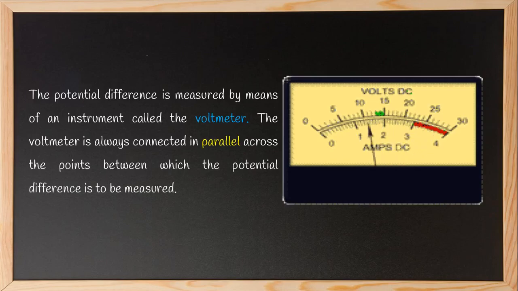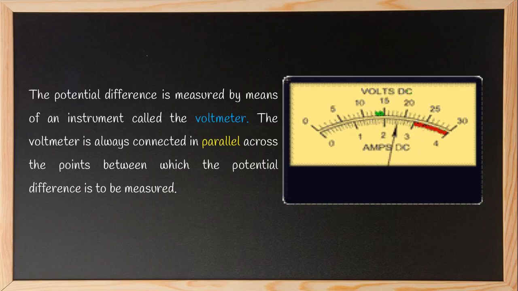So basically, if you remember when we spoke about calculating current in the previous video, that is with the help of ammeter, we always connect ammeter in series across the points, but it is exactly opposite here. That is, a voltmeter is always connected in parallel across the points in between which we have to calculate or measure the potential difference. So potential difference is measured by an instrument called voltmeter.